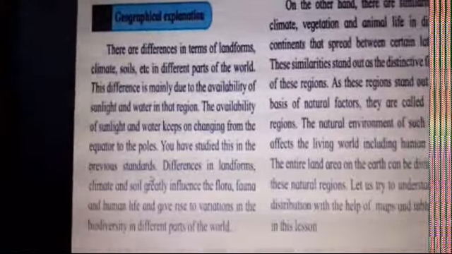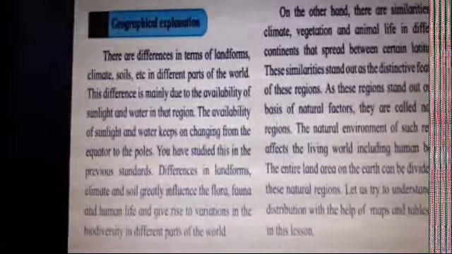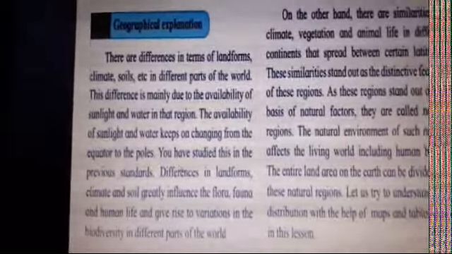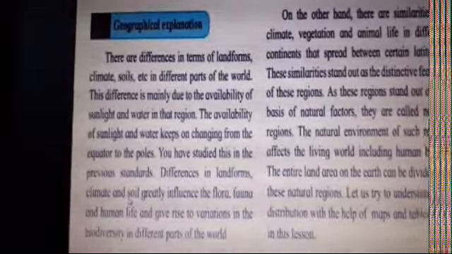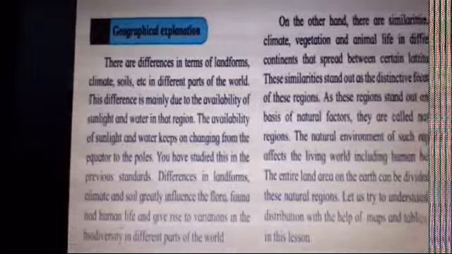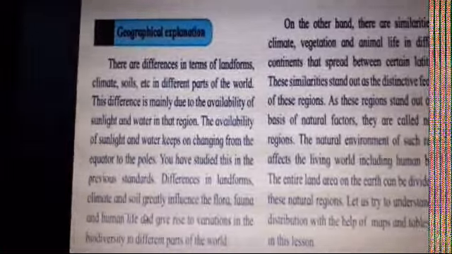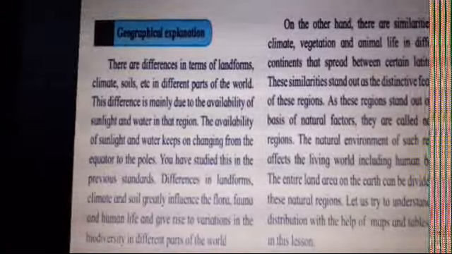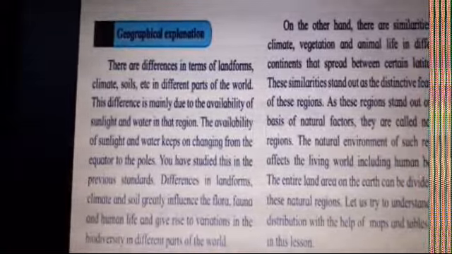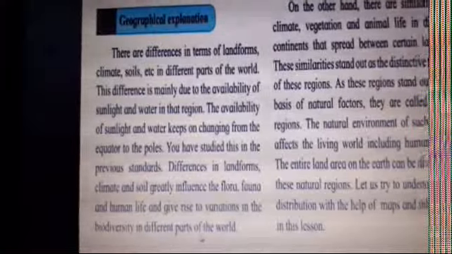In the previous chapter also, children, we have studied the pressure belts and the temperature zones. Remember, differences in landforms, climate and soil greatly influence the flora, fauna and human life. So, plant life, animal life as well as human life is affected because of these landforms, right? And they give rise to variations in the biodiversity in different parts of the world.